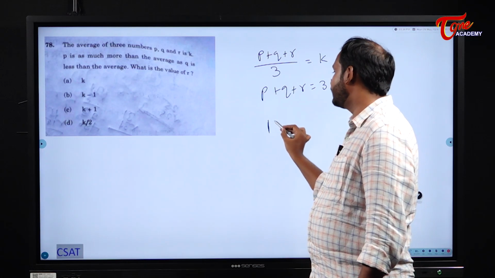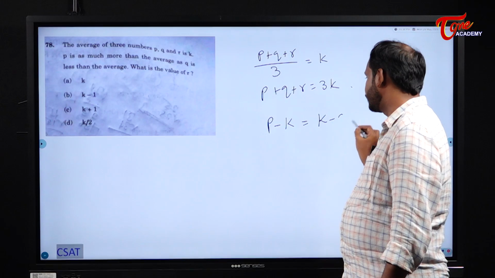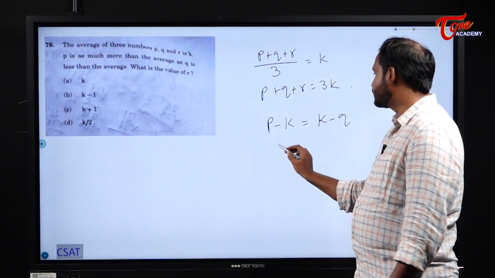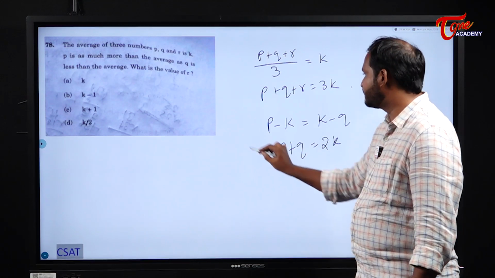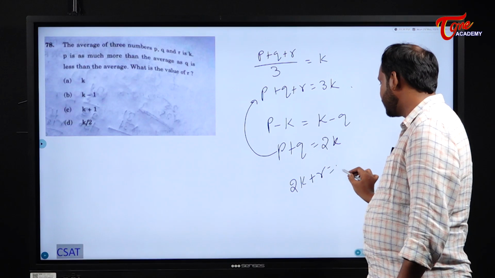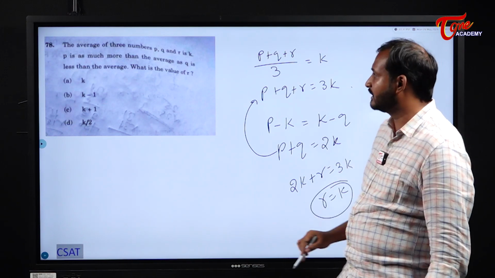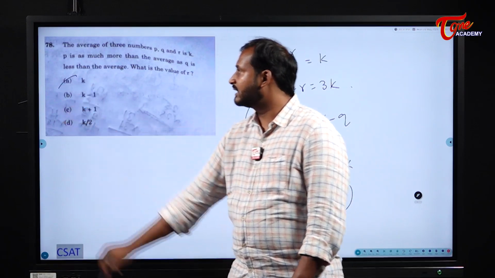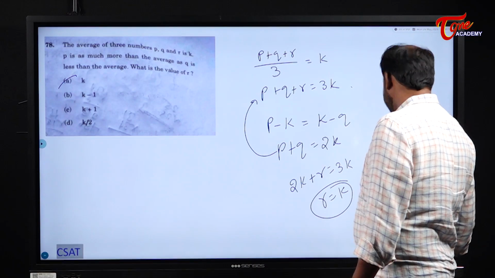That means the difference between P and average is equal to the difference between average and Q. So from this what can I write? P plus Q is equal to 2K. Substitute this P plus Q here. What does it become? 2K plus R is equal to 3K. Then R value will become K. R is equal to K. Very simple question.